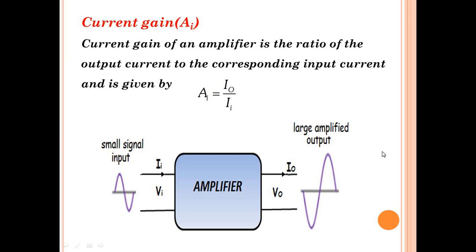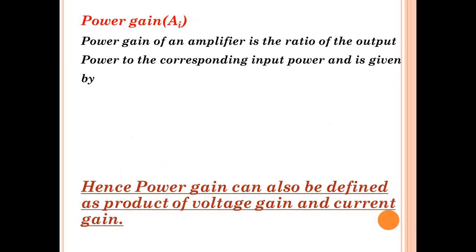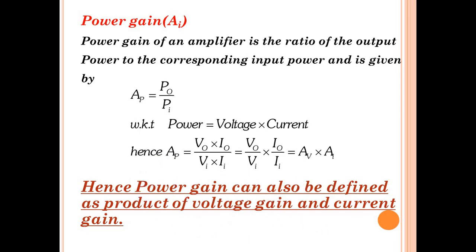Okay, next, power gain. The power gain of an amplifier is nothing but the ratio of output power to the corresponding input power, and is given by AP is equal to PO by PI, where PO is the output power and PI represents the input power.